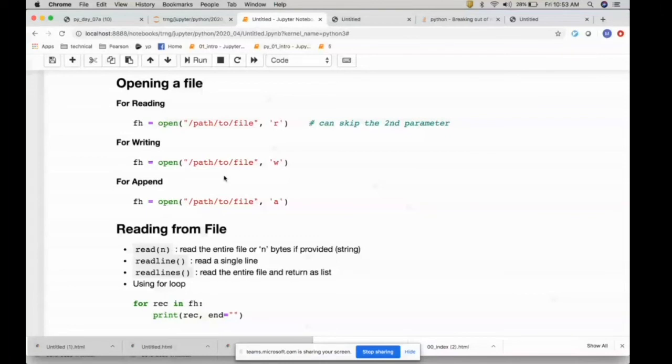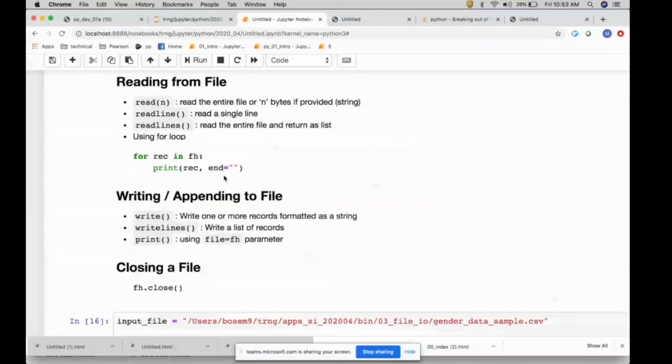So you simply issue the open function, and if the open is successful, the file pointer will be there in the variable. You can use fp or fh as a variable naming convention. If there are multiple file handles, you can do something like input underscore fh, or ifh, or ofh, and so on. So open is issued, and then you have a file pointer. Then you're going to either read, write, or append into a file.